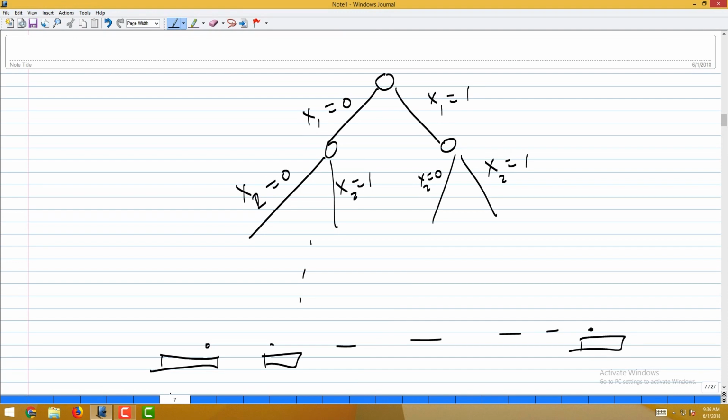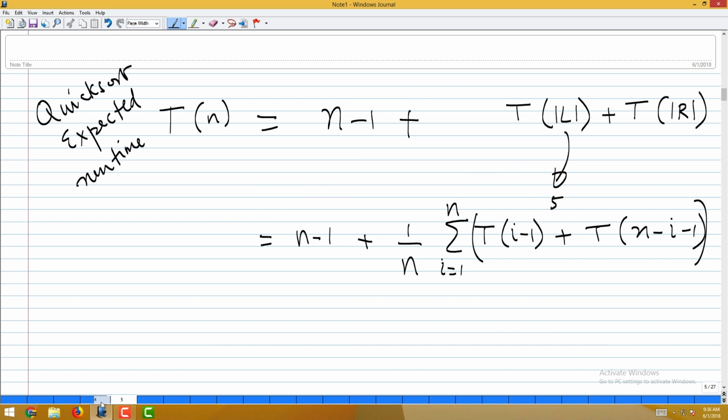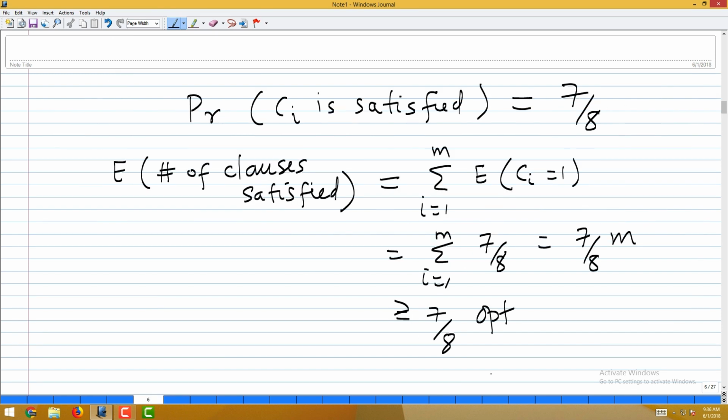Now, I want to deterministically find that assignment. Then I will have a deterministic approximation algorithm in polynomial time, because what is our goal? We want an assignment that satisfies at least 7 over 8 times opt, and I want to get rid of this randomization and come up with a deterministic algorithm which finds it. One way I am doing it is I randomize it and then de-randomize this algorithm.